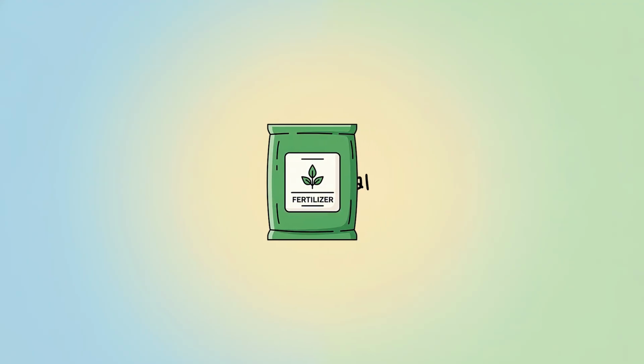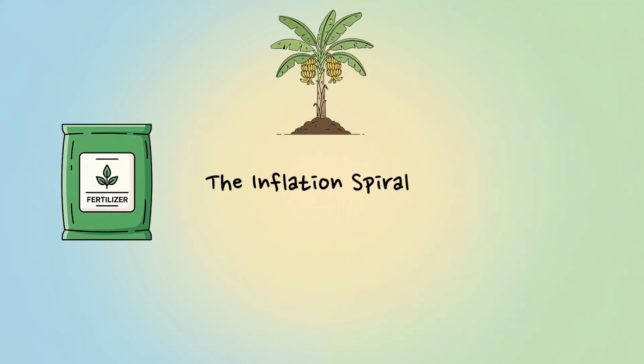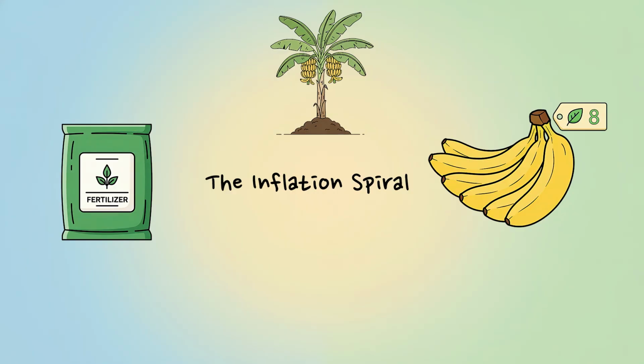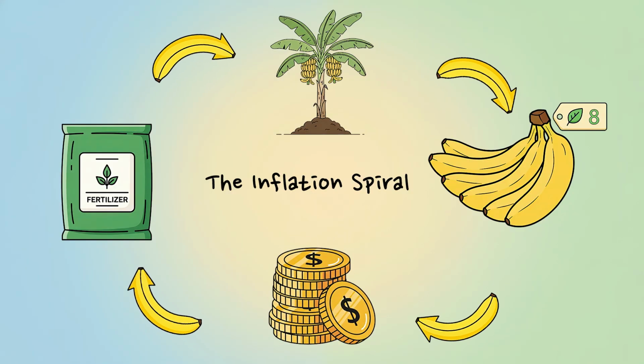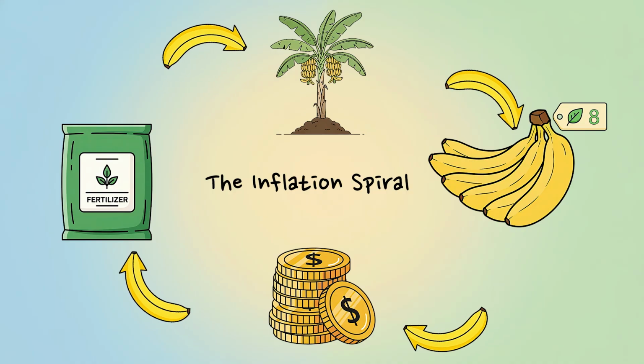Then things start looping. Fertilizer gets more expensive, so the farmer raises banana prices. Monkeys need more leaves to afford bananas. Businesses raise prices to cover those wages, and around it goes. That's the inflation spiral.